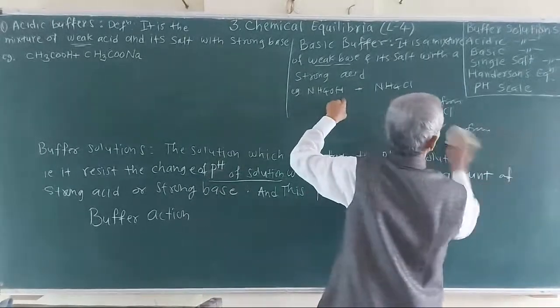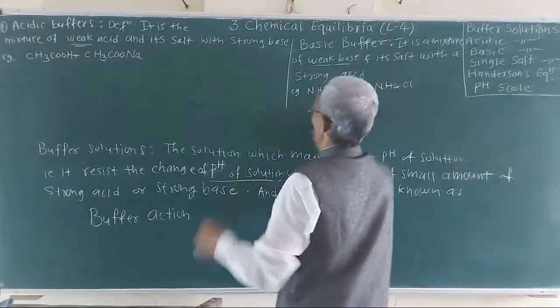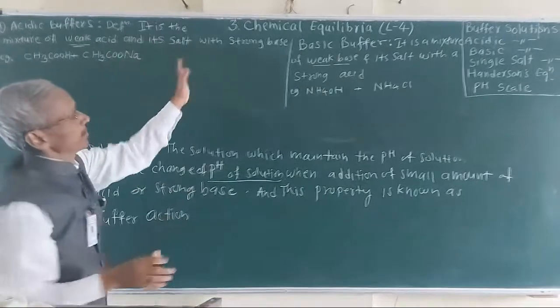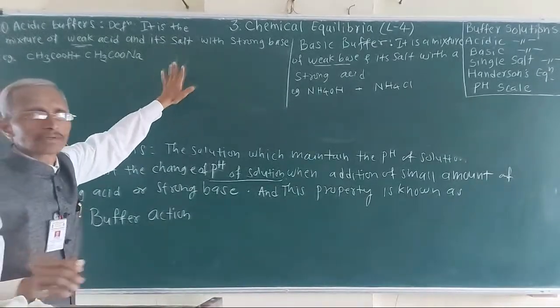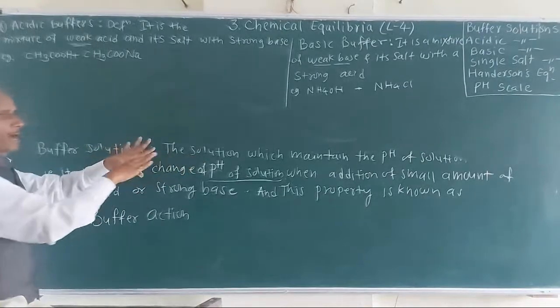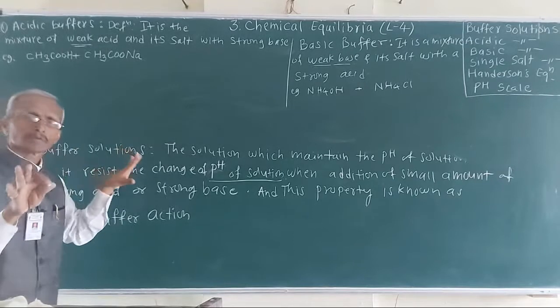Consider one of the examples here. Then how do these acidic or basic buffers maintain the pH even though acid or base is added in a small quantity?